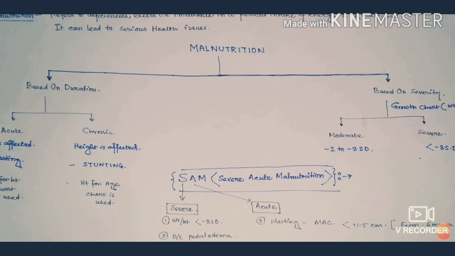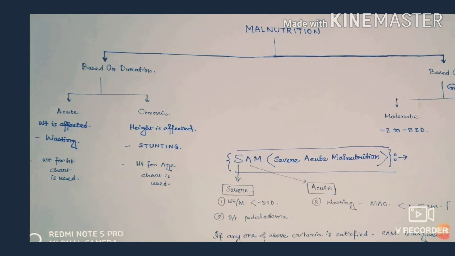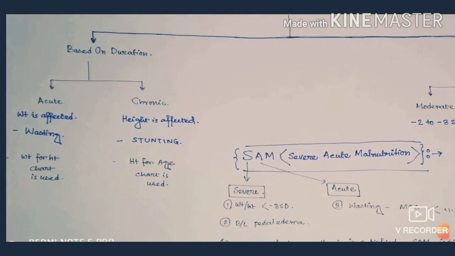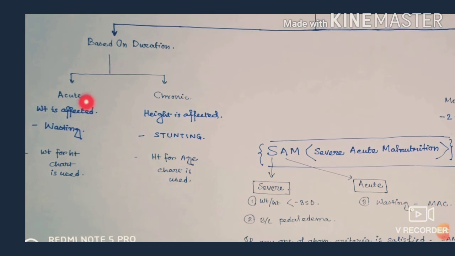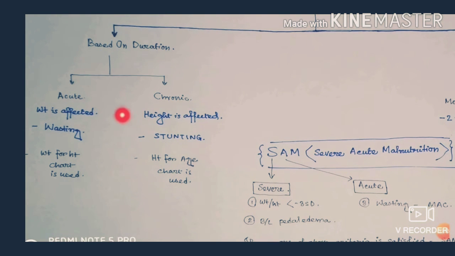WHO classifies malnutrition based on duration and based on severity. Based on duration, malnutrition can be of two types: acute and chronic. In acute malnutrition, the weight is affected and it is known as wasting. In the weight for height growth chart, we can see that babies in acute malnutrition lie below -2 standard deviation.